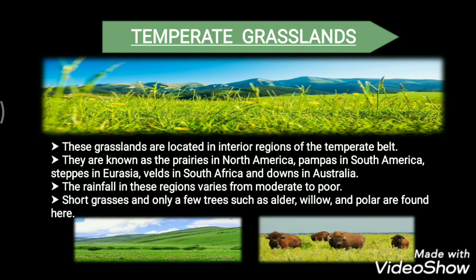Now, what are some of the features? The rainfall in these regions varies from moderate to poor. It's not that the rainfall is really very high. Somewhere it is moderate to average and somewhere it's really very poor. Therefore, here the grasses are shorter in length. So they have short grasses and only a few trees such as alder, willow, poplar. These trees are found in these temperate grassland areas. Understood? So these are all the features of these grasslands.